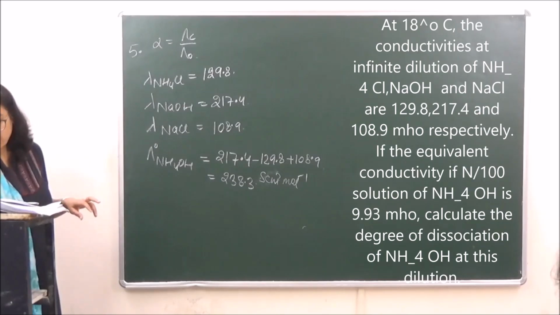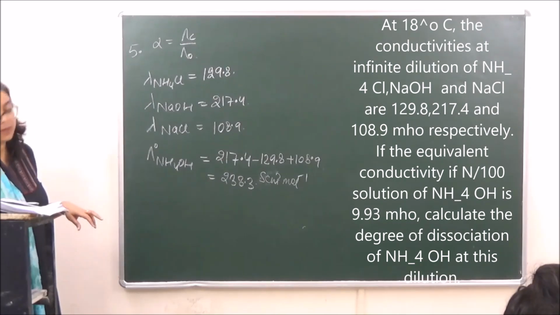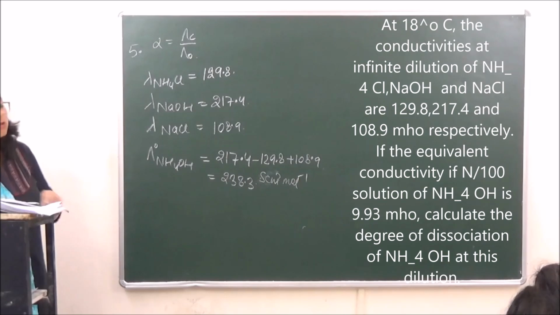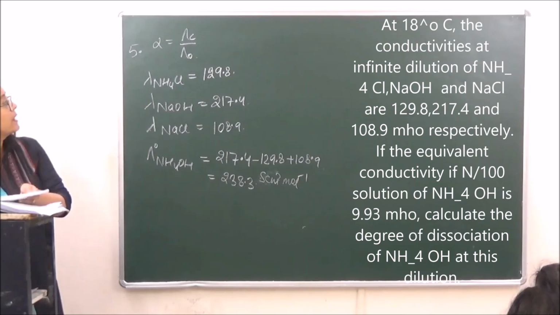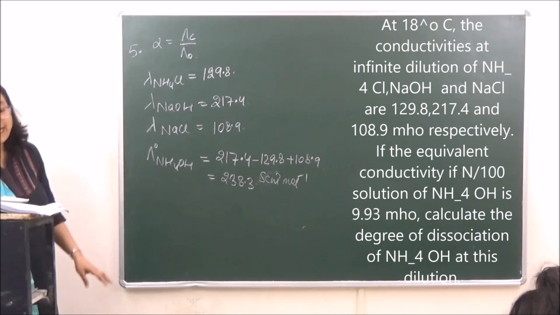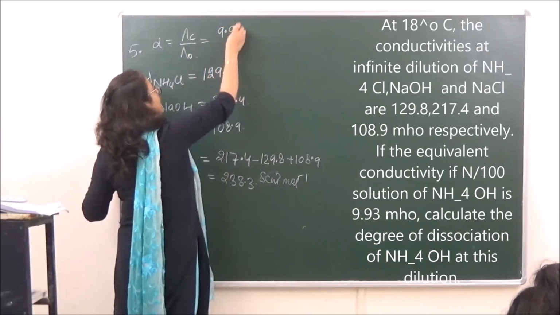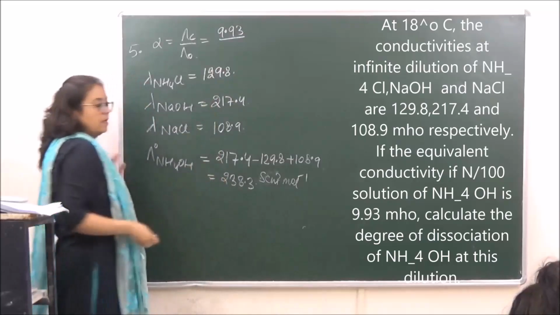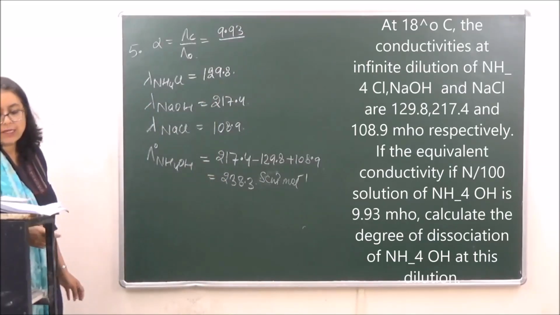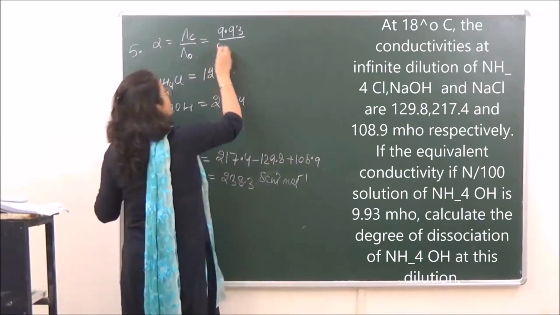Then in the second step, the equivalent conductivity of N by 100 solution is 93, they have already given you 9.93. So lambda at C is given to us as 9.93. So let's put in the values: 9.93 divided by 238.3.